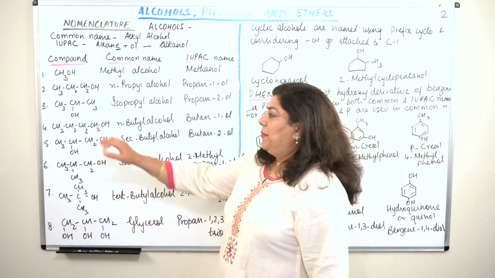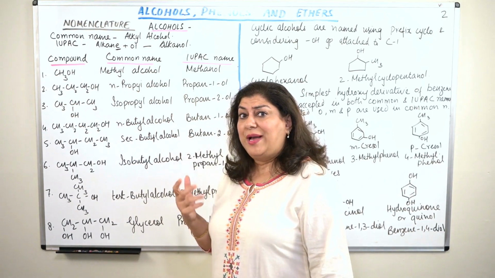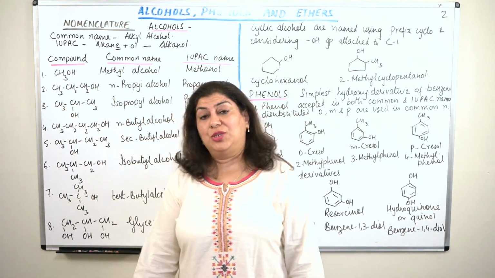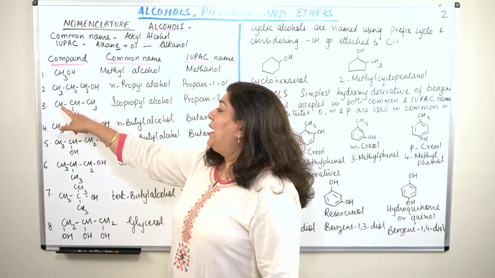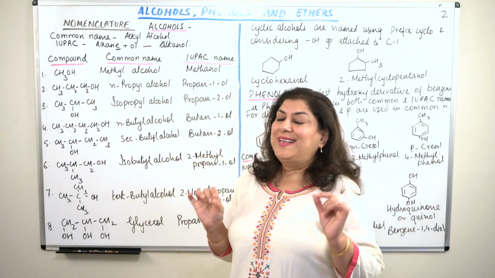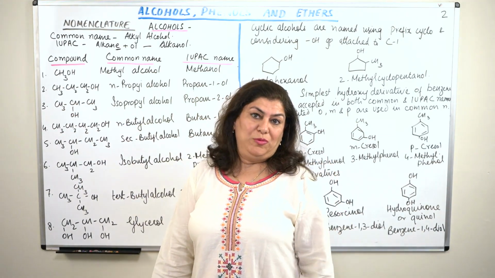So come to the third compound, CH3CHOHCH3. So this is also propane. This also has 3 carbons. So this is also propan, and it is also ol. It is propanol. In the common nomenclature, whenever you have the second carbon attached to the main chain, or the second carbon having the functional group like this, we call it an iso compound.